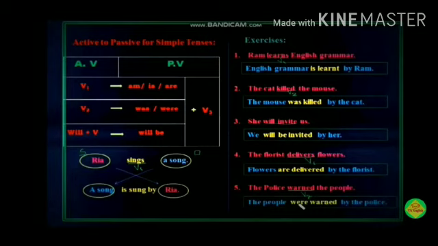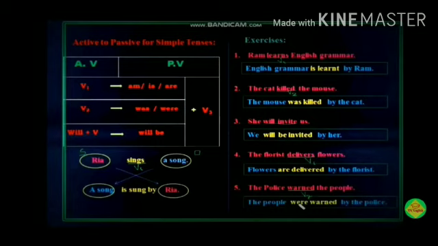Here for example, Ria sings a song. A song is sung by Ria. Here subject changes to object, object changes to subject. And before the past participle sung, we are adding the helping verb is, and before the subject Ria, we are adding the preposition by. So these are the structure for active voice and passive voice in simple tense.